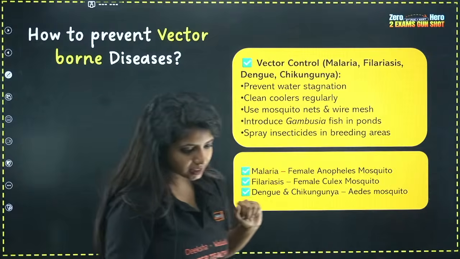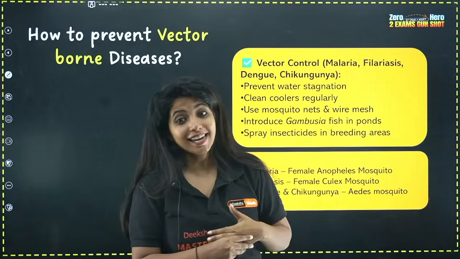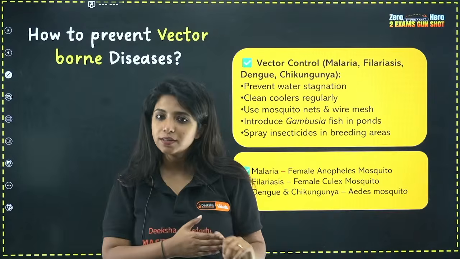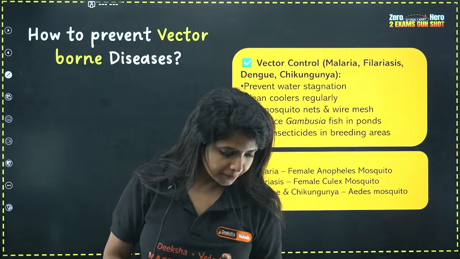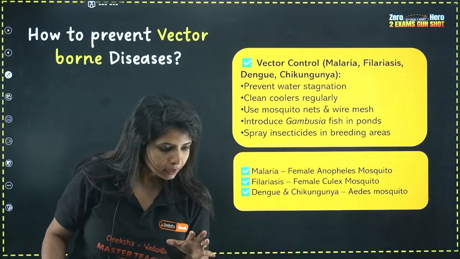Vani is asking me a question: ma'am, how is dengue caused? Dengue is caused because of a virus, and this virus is transmitted by a vector that is known as the Aedes mosquito. So over here, listen to me carefully.